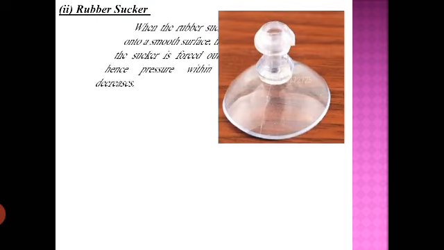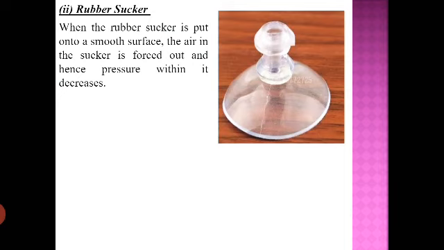Second, the rubber sucker. You might have seen it, and we are using it in daily life nowadays. Even this works on atmospheric pressure. It gets stuck to the surface. How does it work? You press it on a smooth surface, and when you press it, the air within that space, that is within that sucker, will come out.